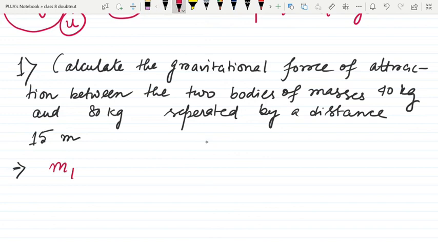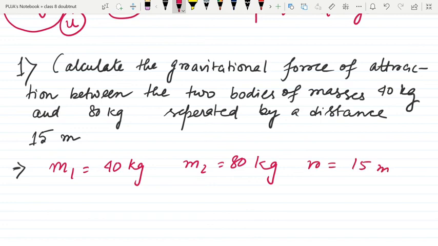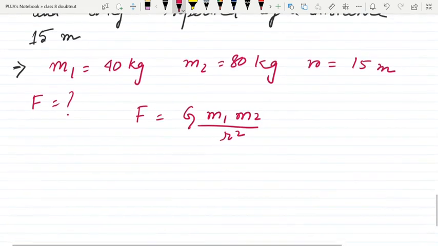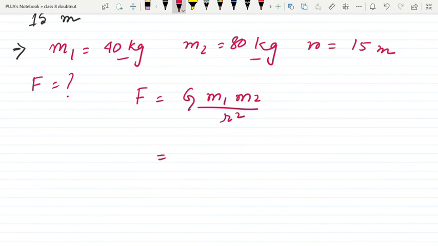Okay, so you see what was given. First m1 is equal to 40 kg, m2 is equal to 80 kg, and distance r is equal to 15 meter. We need to find the force. So we know force is equal to G m1 m2 by r square. Here everything is in SI unit, so G is 6.67 into 10 to the power minus 11 in SI unit.